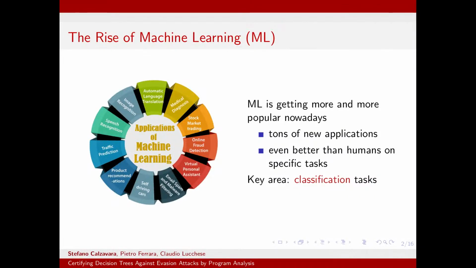A key area where machine learning is getting a lot of popularity is related to classification tasks, where we feed an item to a machine learning model and we get a prediction about its class. For instance, if you think about spam filtering, a spam filter just picks an email as an input and will tell us whether this email is spam or ham.